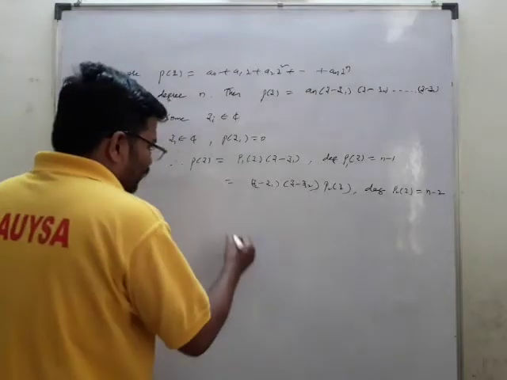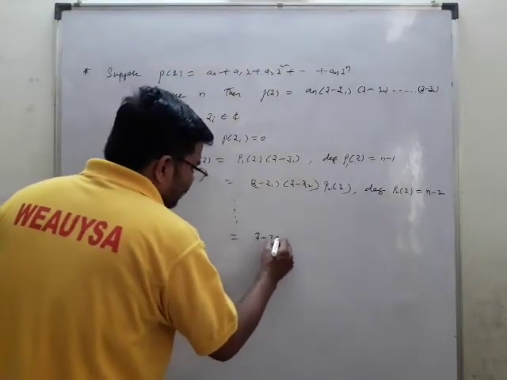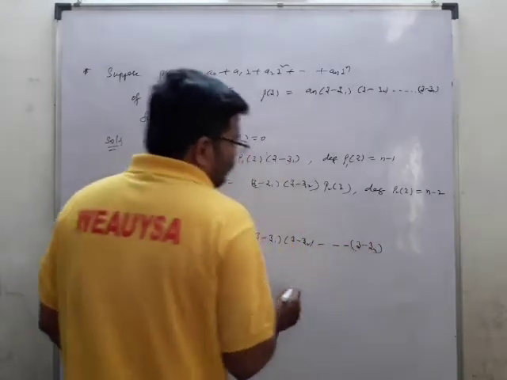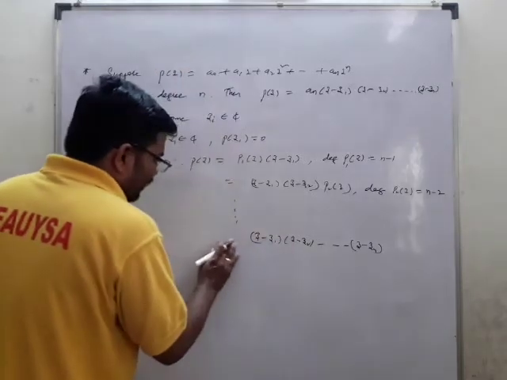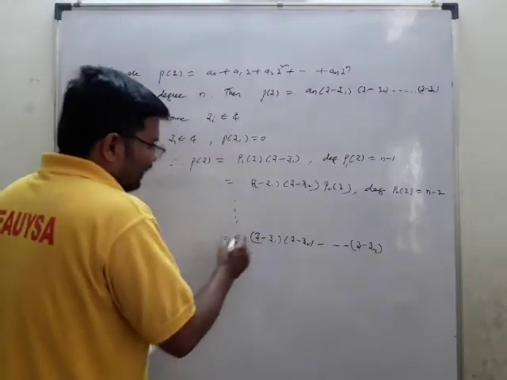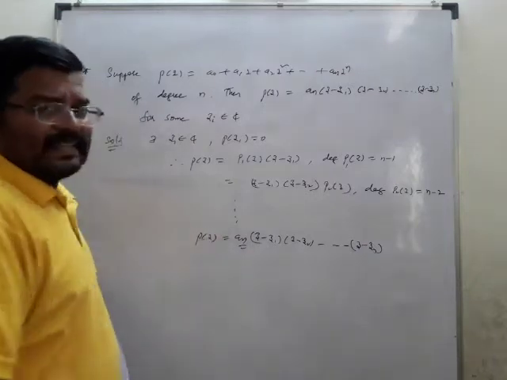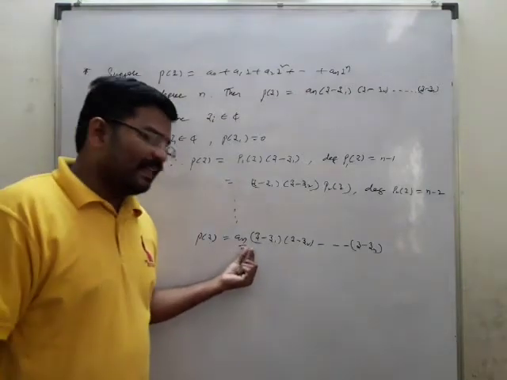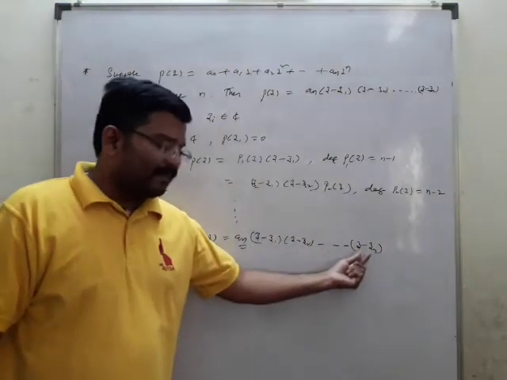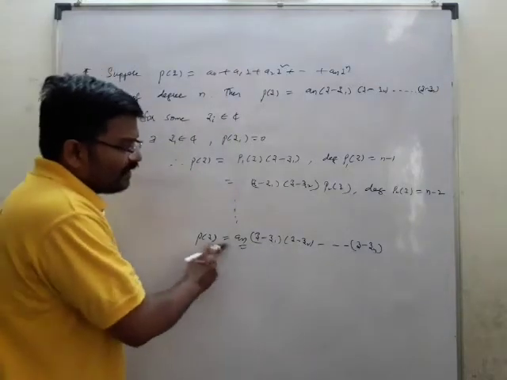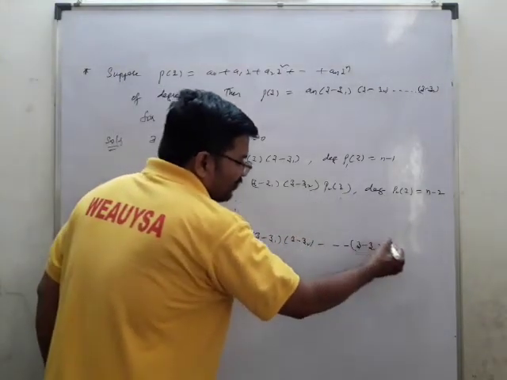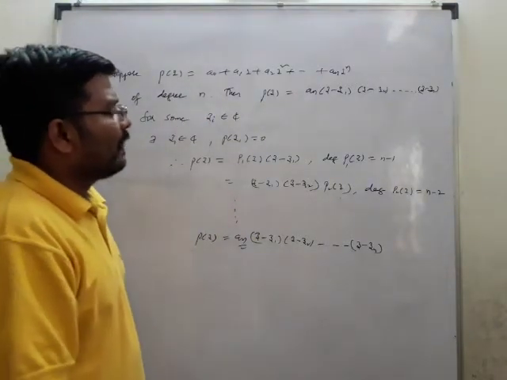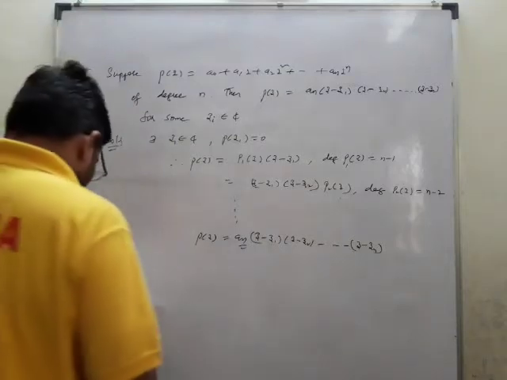Further, you may have z minus z1, z minus z2, and so on up to z minus zn, but there will be one constant coefficient, which I am writing as an, where an is the leading coefficient. So the polynomial is an times z minus z1, z minus z2, and so on up to z minus zn. This polynomial decreases up to the level where you get a coefficient. This is how we can write the fundamental theorem of algebra in this form. This is one of the important points.